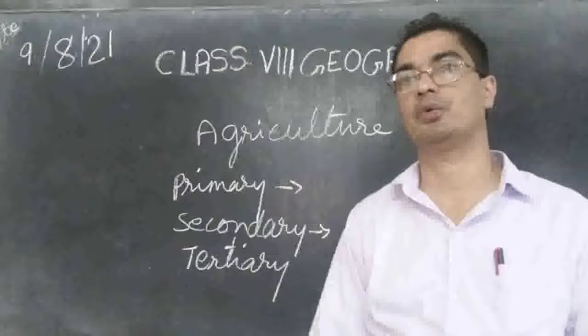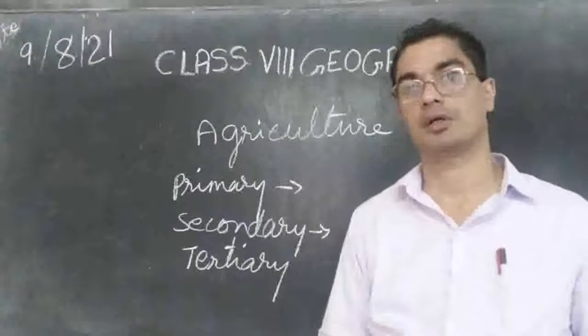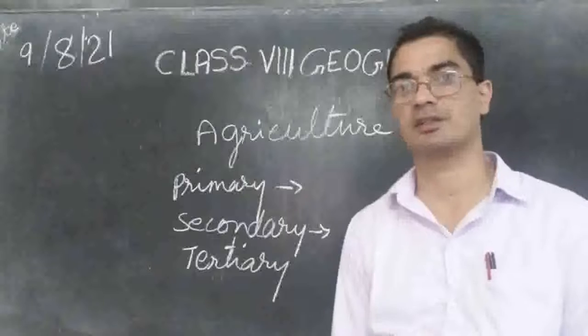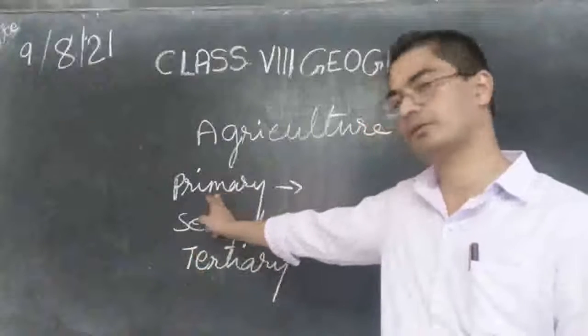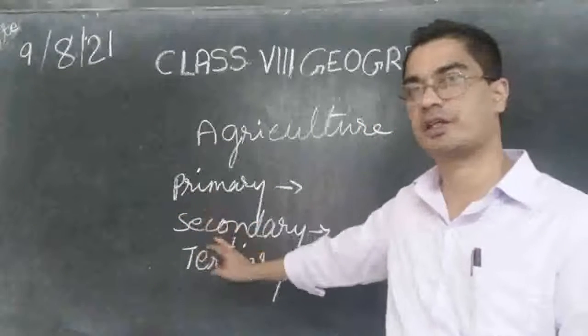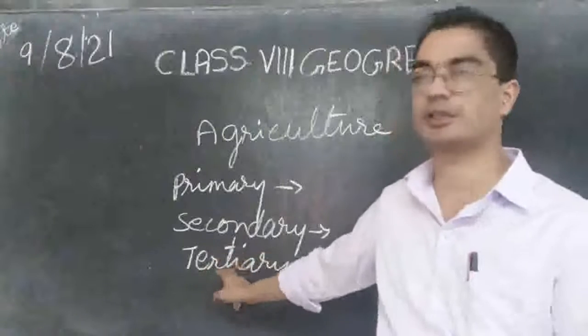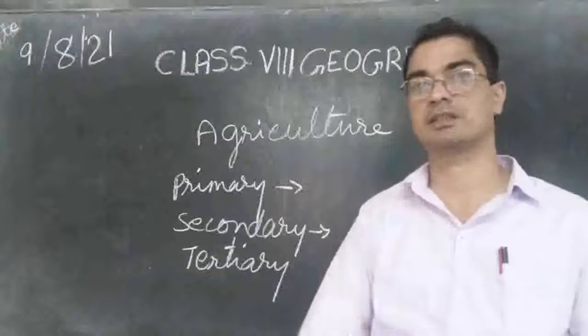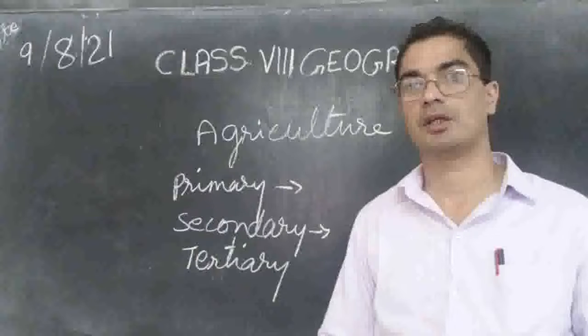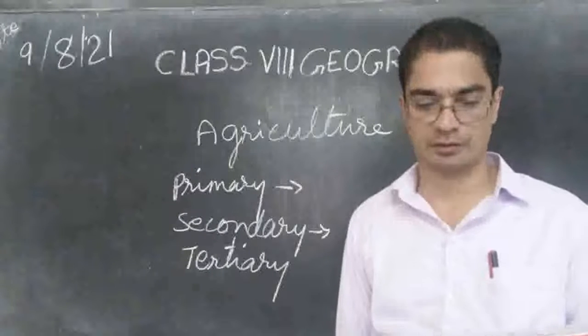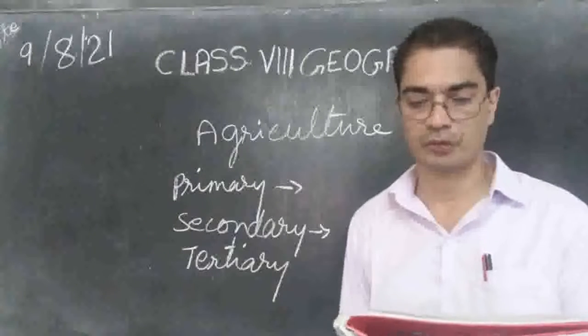That is what they do mainly. So remember the three sectors: the primary sector, secondary sector, and tertiary sector. These are the three sectors that are in the land, in the earth, or in the world, we can say.